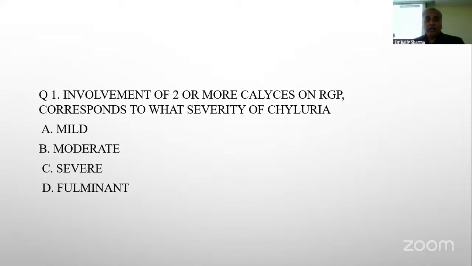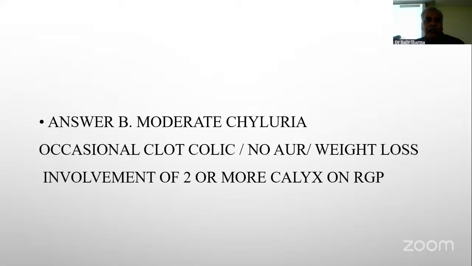So we will go to MCQs. The first question is: involvement of 2 or more calyces on RGP corresponds to which severity of chyluria? Right, moderate. We have already discussed it. Severe is all calyces, mild is 1 calyx, and I don't think there is a permanent variety. So these are 3 grades.